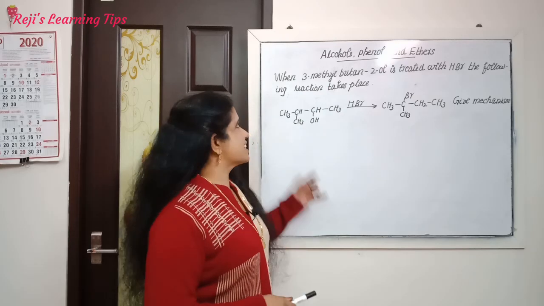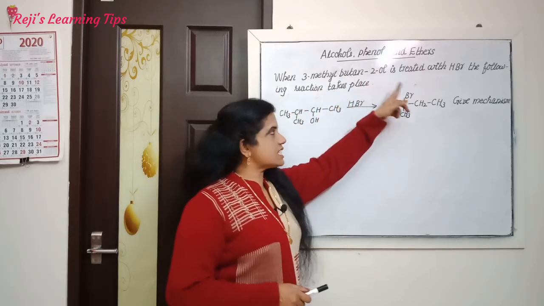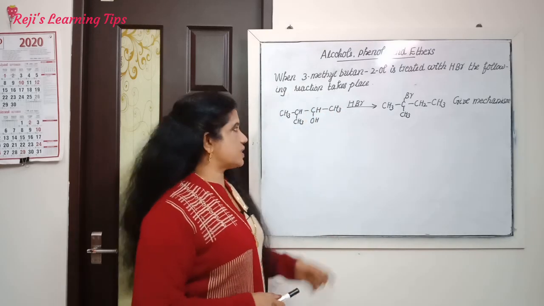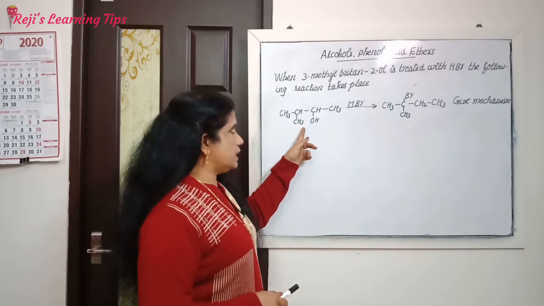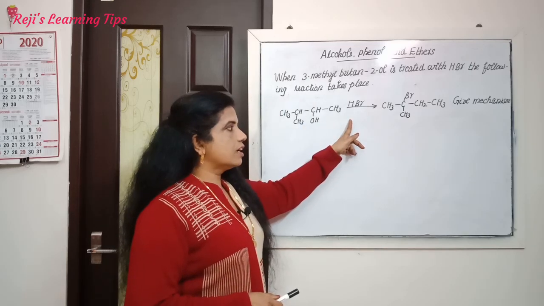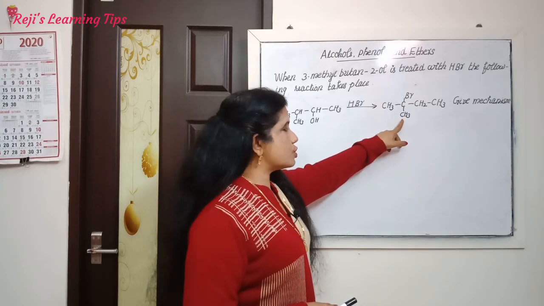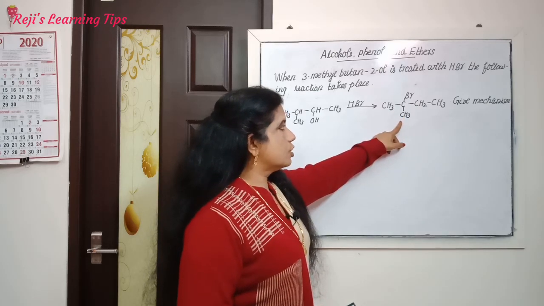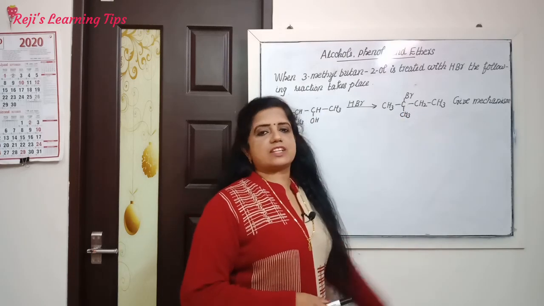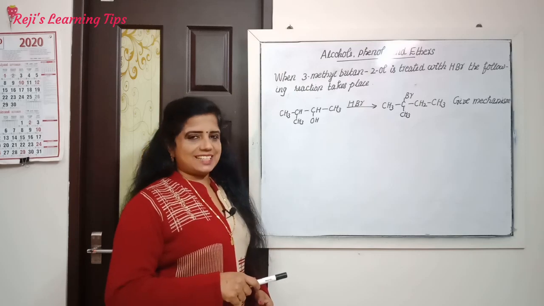Okay, let us start. When 3-methyl butanol is treated with HBr, the following reaction takes place. We will get 2-bromo-2-methyl butane. Give the mechanism of this reaction. How can we write the mechanism of this reaction? Let us see.